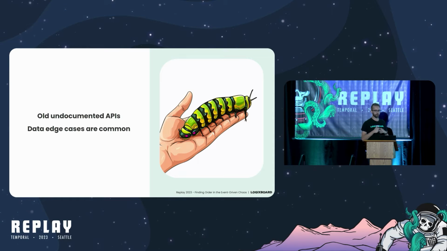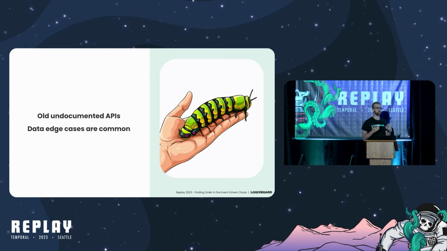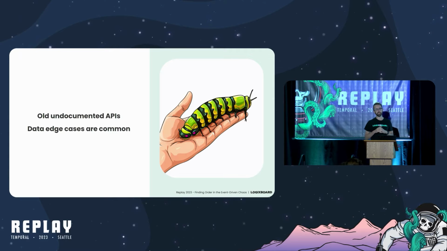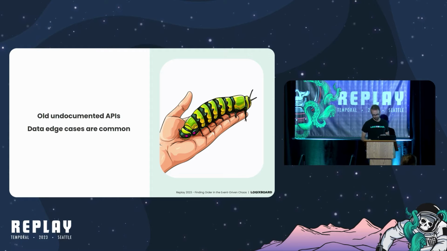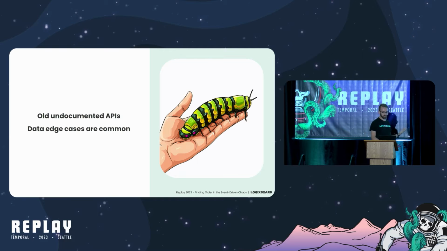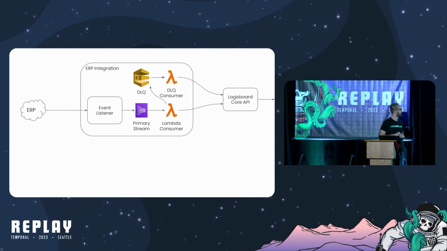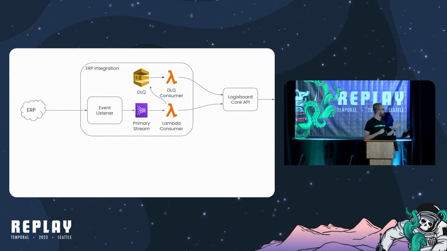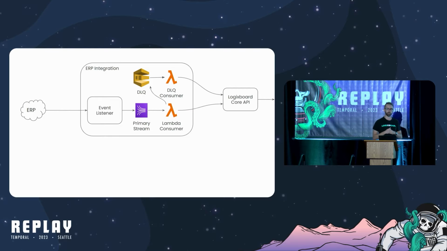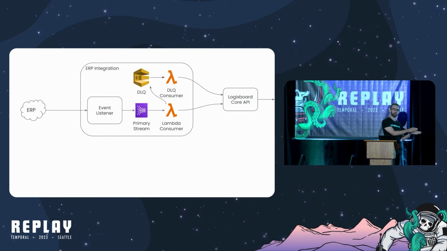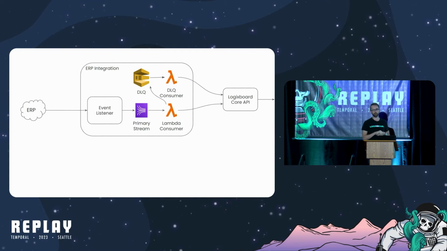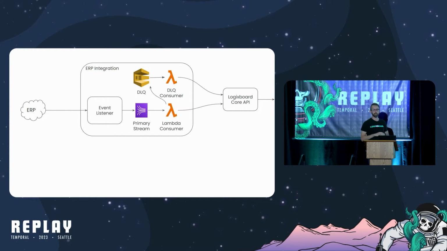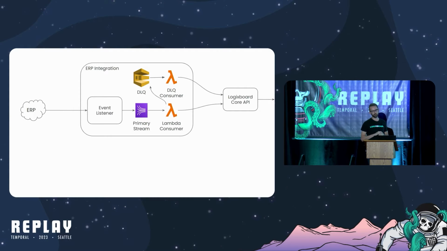So we try to program defensively, and it's not really lazy programming. It's really the reality of integrating with undocumented legacy APIs that error handling needs to be a first-class citizen. So to make error handling better, we added a DLQ to our system. So you can see the architecture diagrams getting a little bit more complicated here. Whenever the Lambda failed 3 times to consume a message from the primary stream, it put that message on a DLQ, continued processing the remainder of the messages in the stream, and the DLQ consumer tried to replay these messages at a more aggressive backoff when they were retrying.